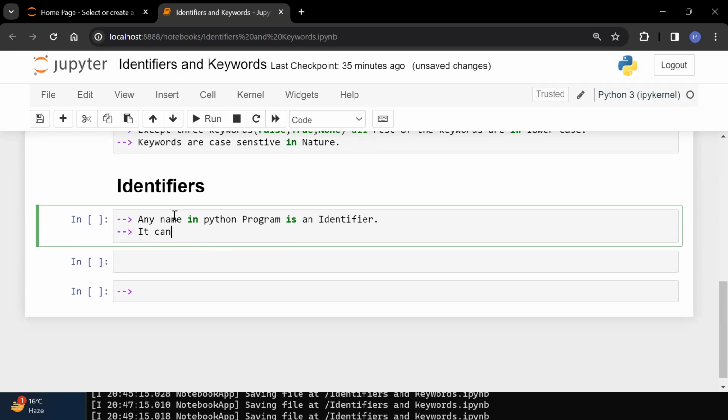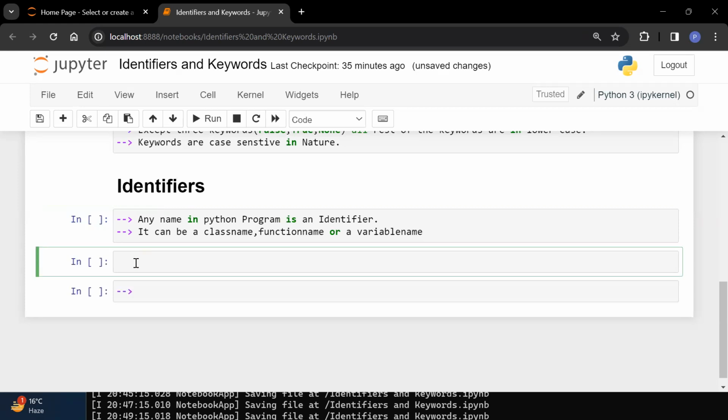Second thing is it can be a class name, a function name, or a variable name. Anything it is, because it is just a name. For example, if I am creating one variable, var1 is equal to 10. So here, what is an identifier? This name is an identifier.